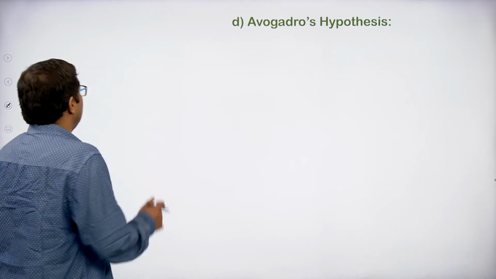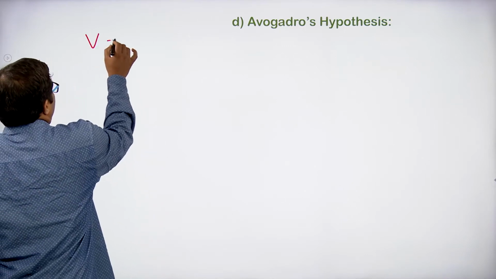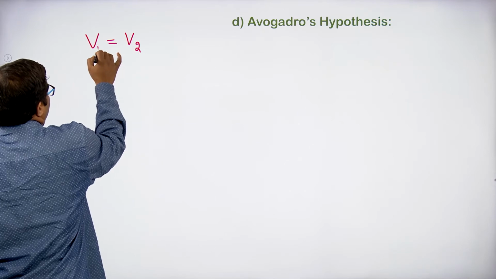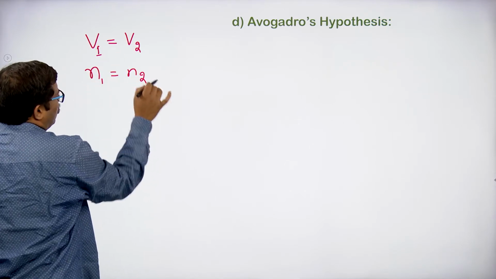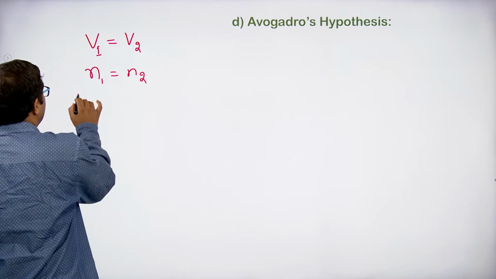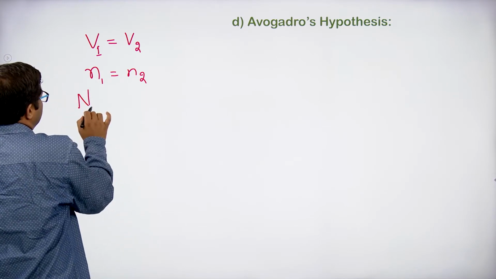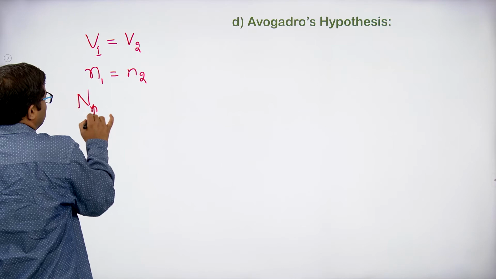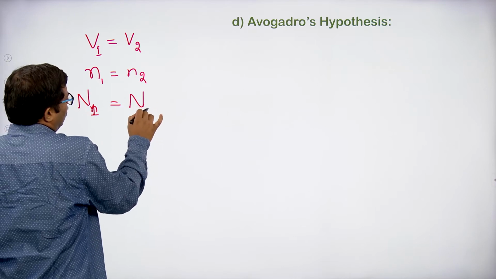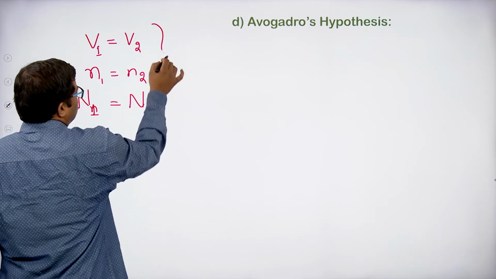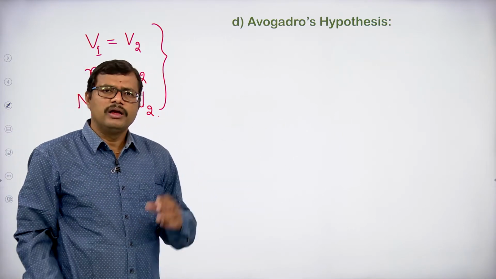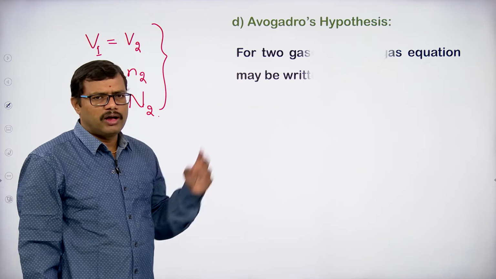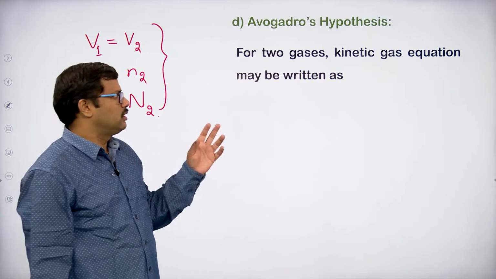Otherwise, we can say that if the volumes of two gases V1 and V2 are equal to one another, then the number of moles are the same, or the number of molecules in the first gas will be equal to the number of molecules in the second gas. This is possible only by keeping temperature and pressure constant. That is the Avogadro hypothesis.